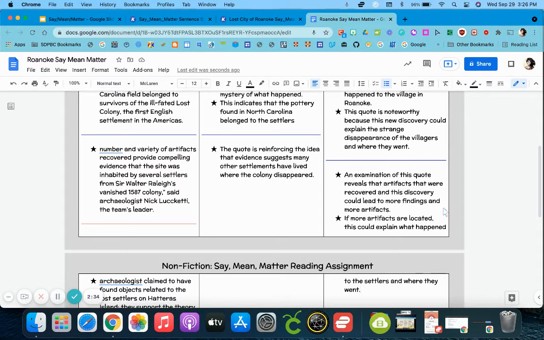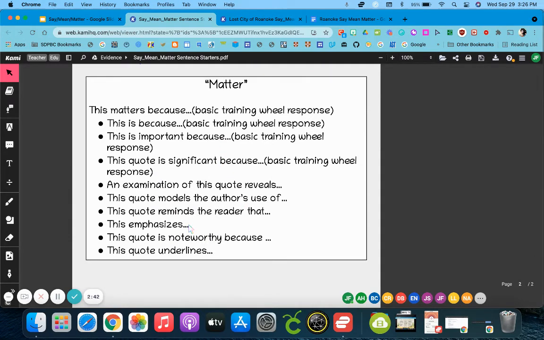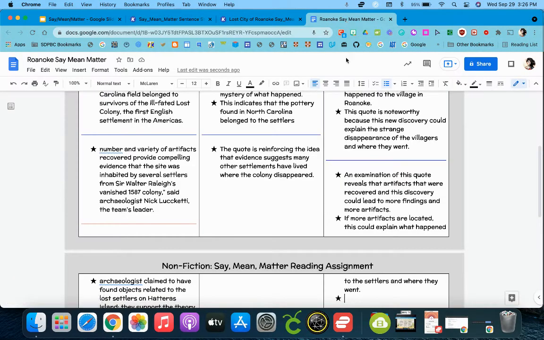So I want to add one more. And I want to look at my sentence starters for matter. This emphasizes, maybe, this is noteworthy because, that sounds better.